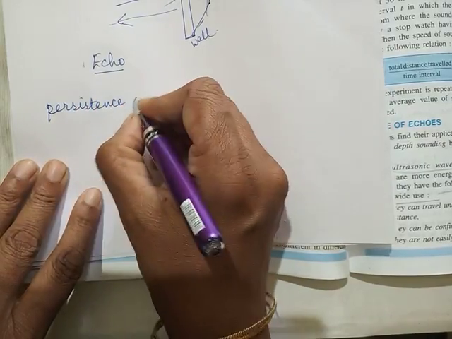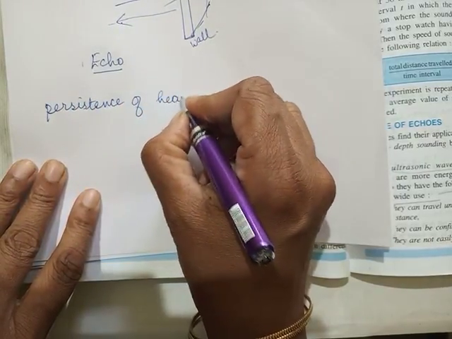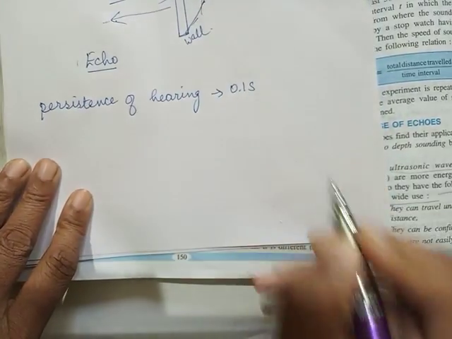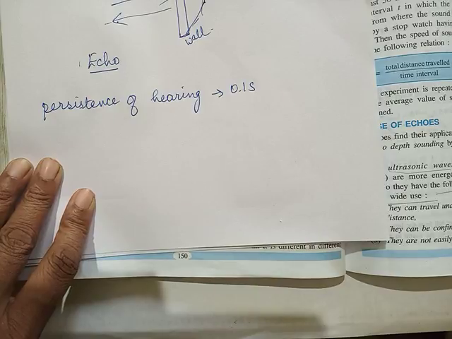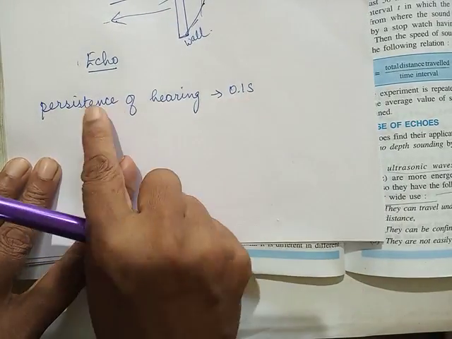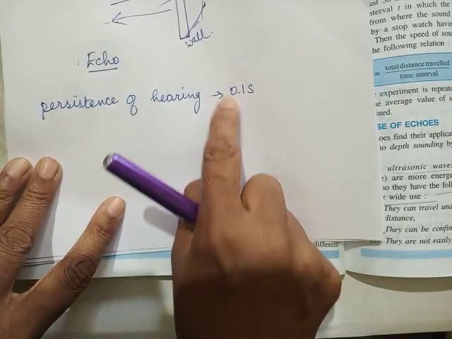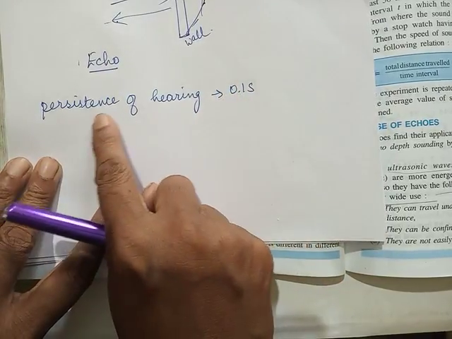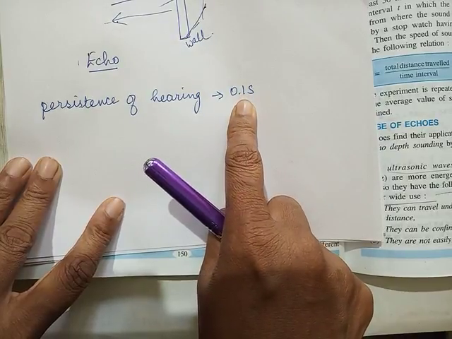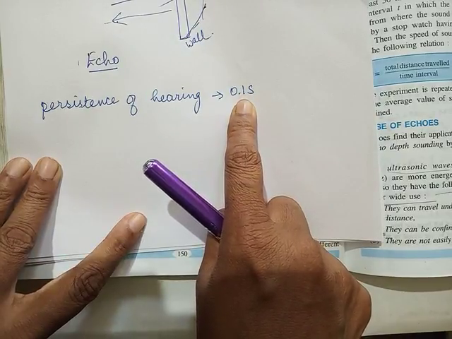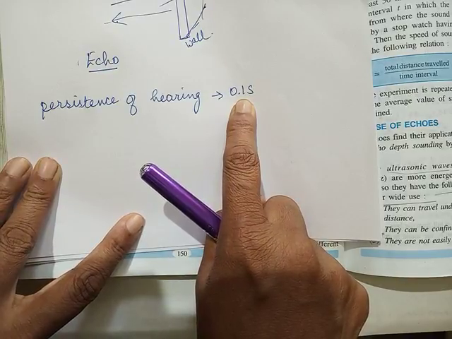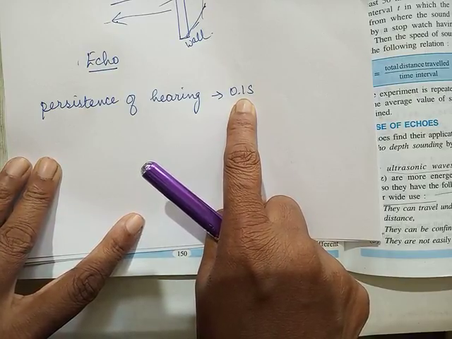Persistence of hearing means anything that you hear in your ear. If I say a word, that stays in your ears for 0.1 seconds. That's called persistence of hearing. It seems to be very less, right? But it stays in your ears for 0.1 seconds. That's why many times the instructions which teachers tell, you're not able to retain because you have a reason for that.